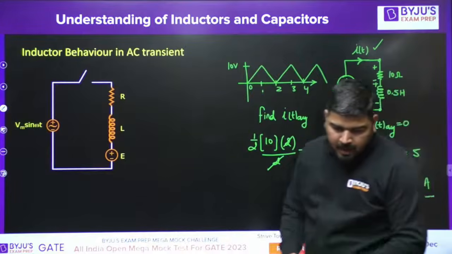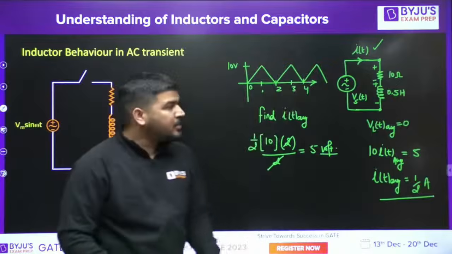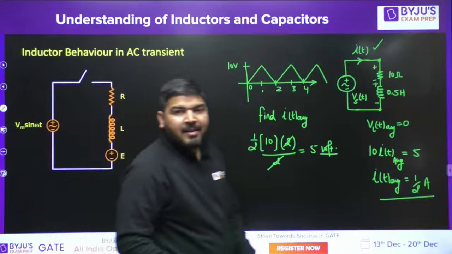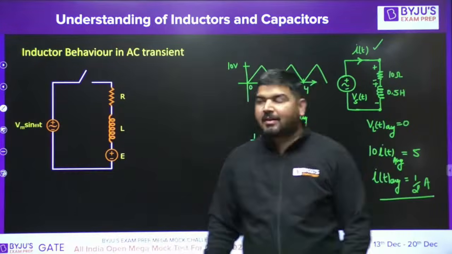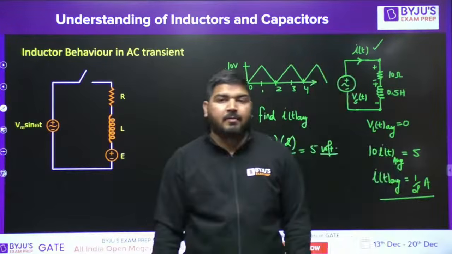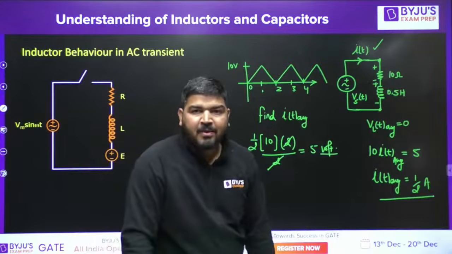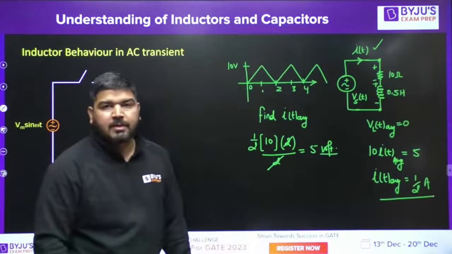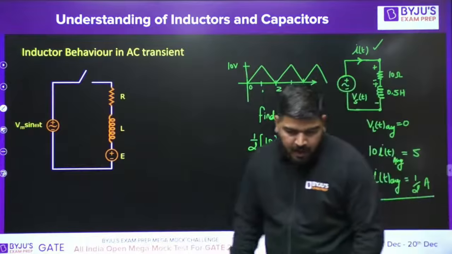Under steady state, yes, everything is under steady state. Because if you are thinking about the transient, let's say you are closing the switch, then initially you will not see the sinusoidal nature of the current. There will be some exponential term also, so you can't say that the current will be periodic. Under steady state, this will happen. So I told you how to calculate the average current in this situation. It's very simple and you can easily solve it.